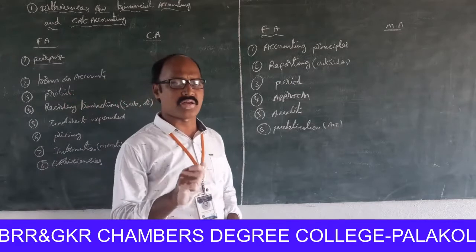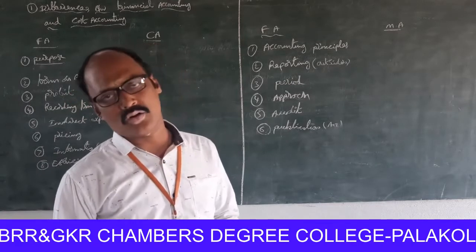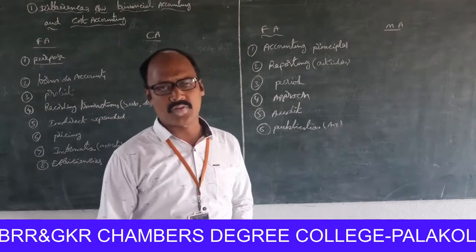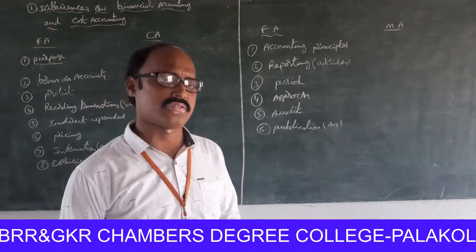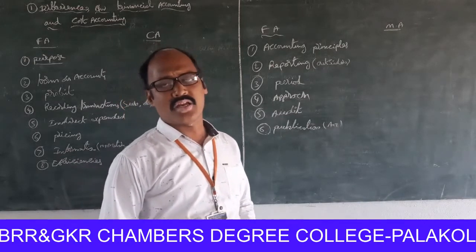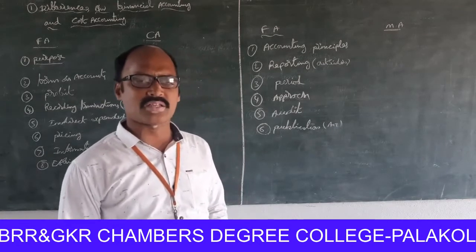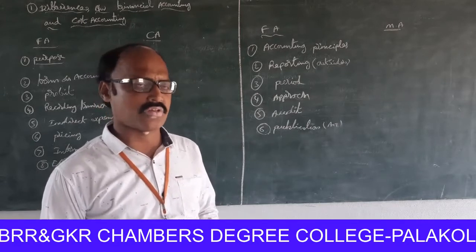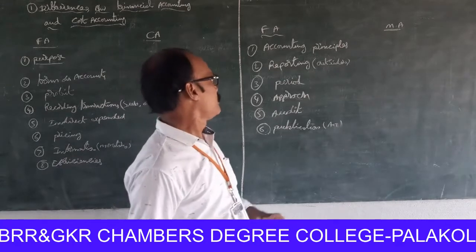The financial statements are of two types: one is the profit and loss account, the second is the balance sheet. From the profit and loss account, managers get the information on profit or losses. From the balance sheet, managers get the information on total liabilities and total assets. That means the financial position.